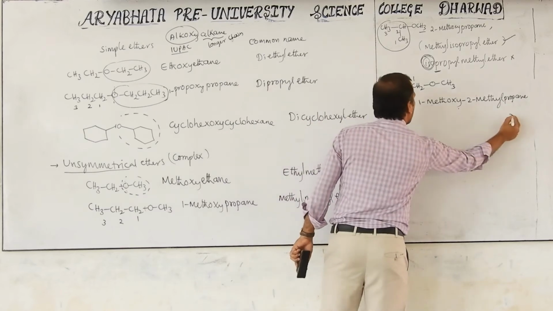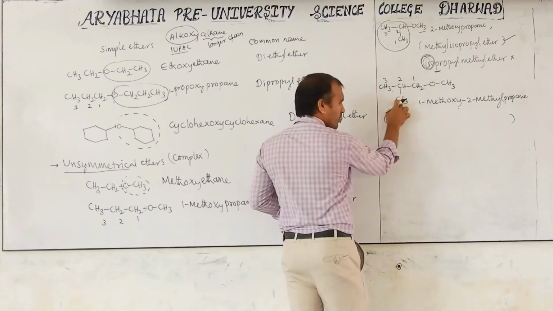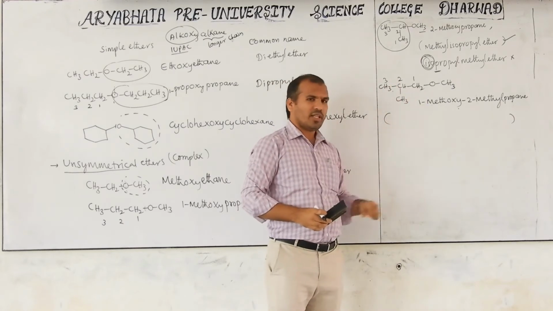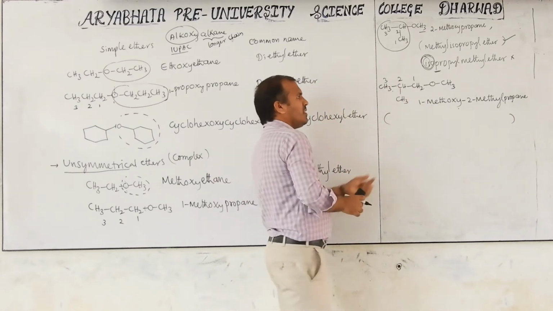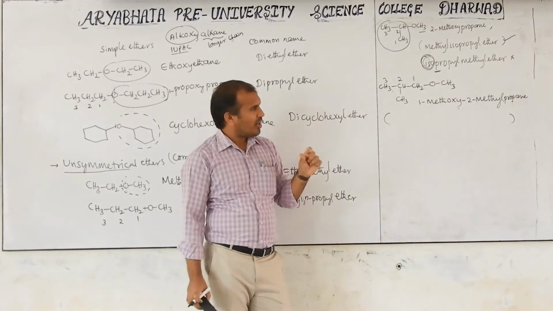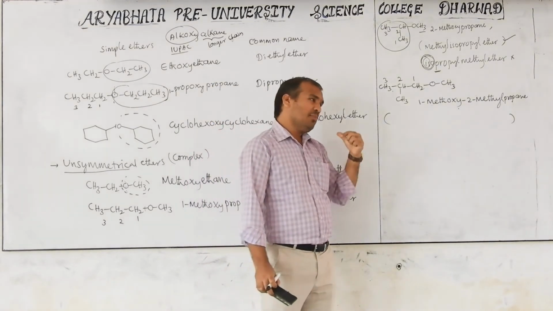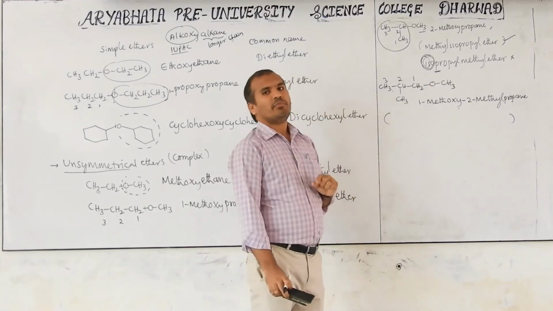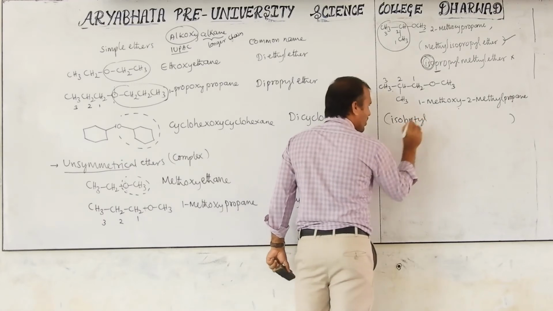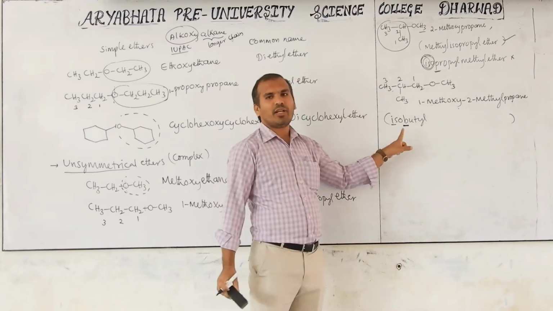Common name of this compound. Now, this part is iso, but total how many carbons are there? 4: 1, 2, 3, 4. Then this is called isobutyl. This is methyl. Now, iso is not considered in the IUPAC alphabetical order, but butyl is, and in butyl the first letter is B. B first or M first? B first. That's right.